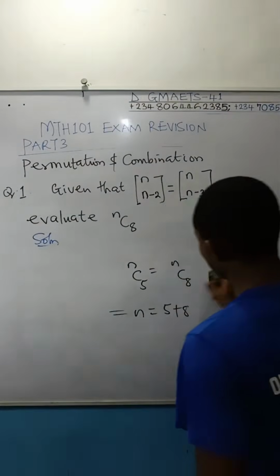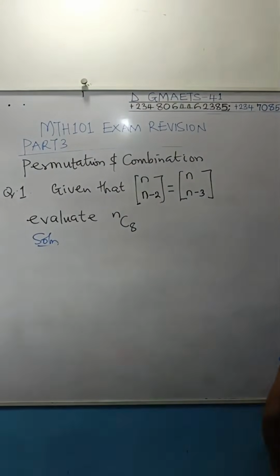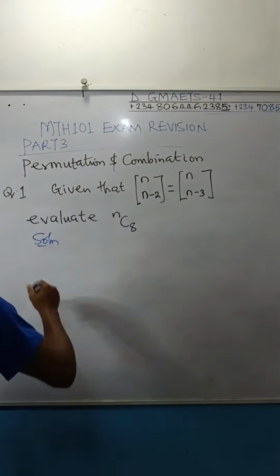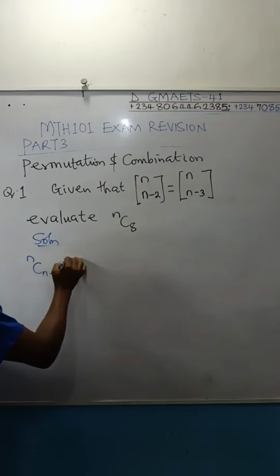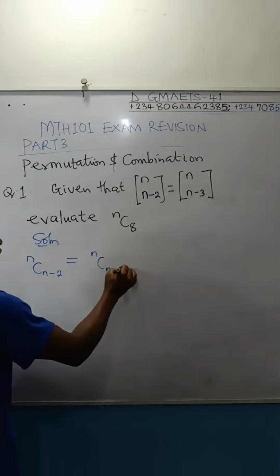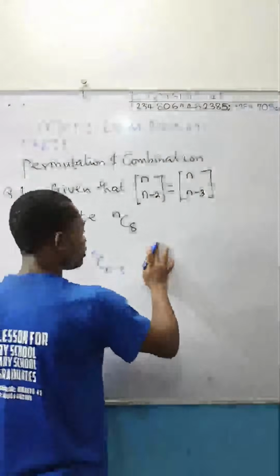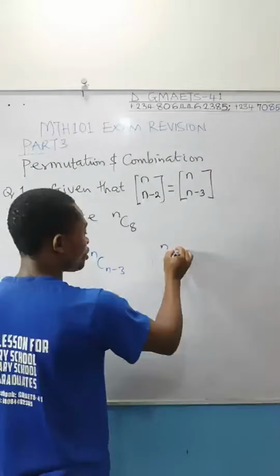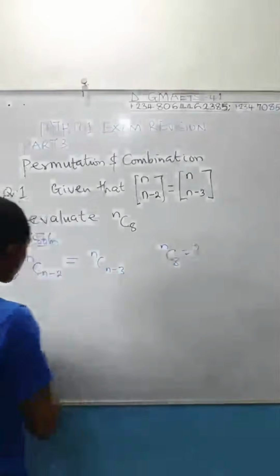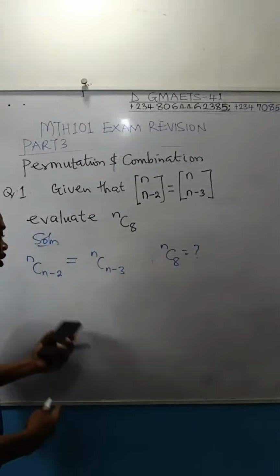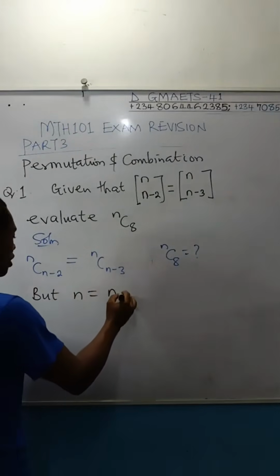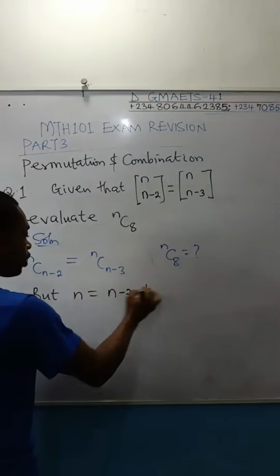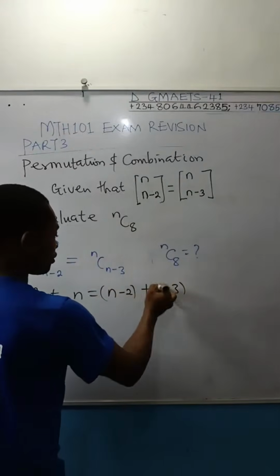Please let us attack this question straight on. No time to go deep into explaining anything. Now I'm going to rewrite what was given to us: n combination n minus 2 is said to be equal to n combination n minus 3, and then you are asked to find n combination 8. So from complementary combination, n is equal to n minus 2, then plus n minus 3.